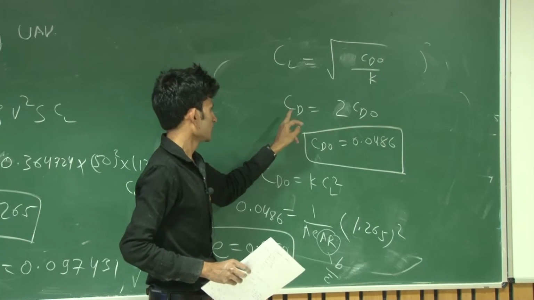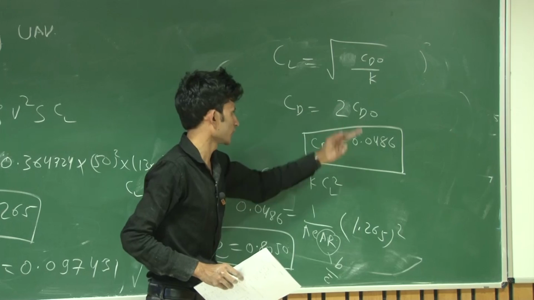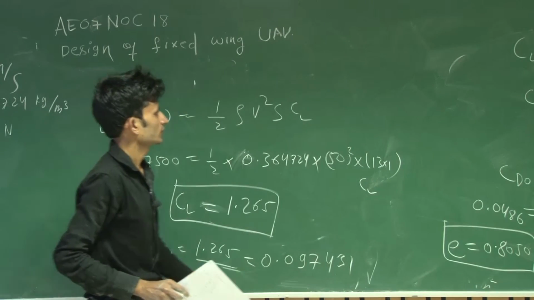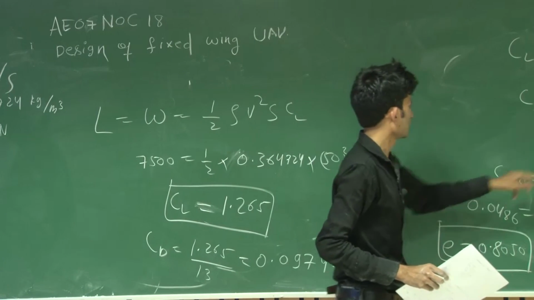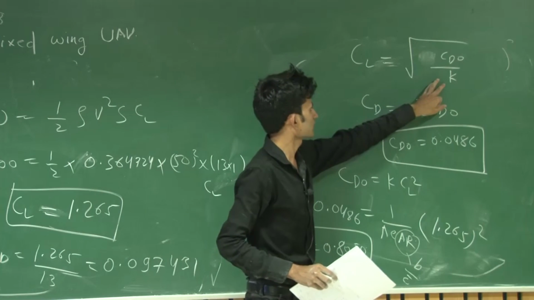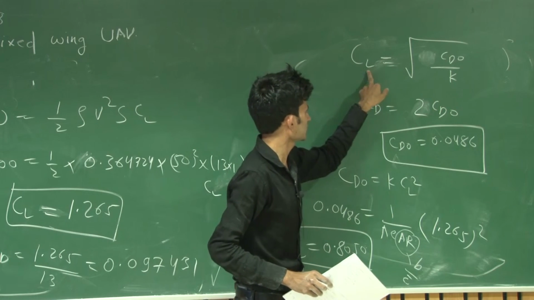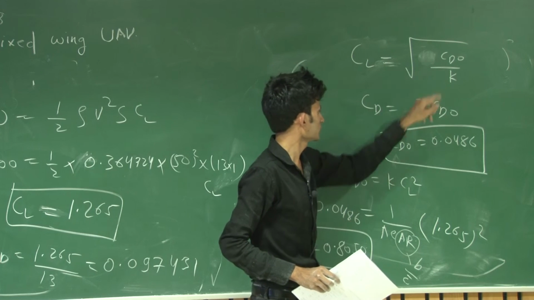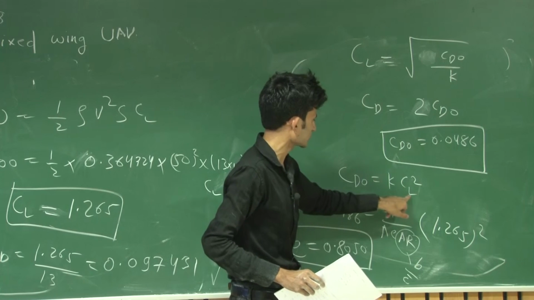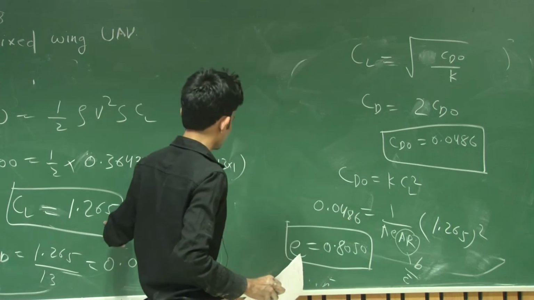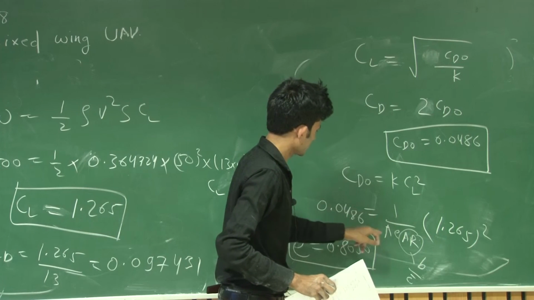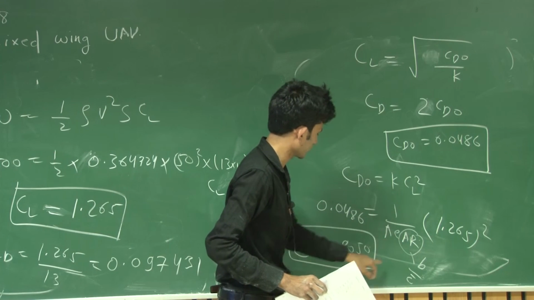So CD we know, CD naught we know, CD equal to 2 CD naught. So CD also we have to find, then you will get CD naught, and CL also we have to find to get K. If you know the CL and the CD naught, you can square this equation. This equation becomes CD naught equal to K CL square. Put this CL and this CD naught from the data we got here, and put the aspect ratio value, you will get the E value.